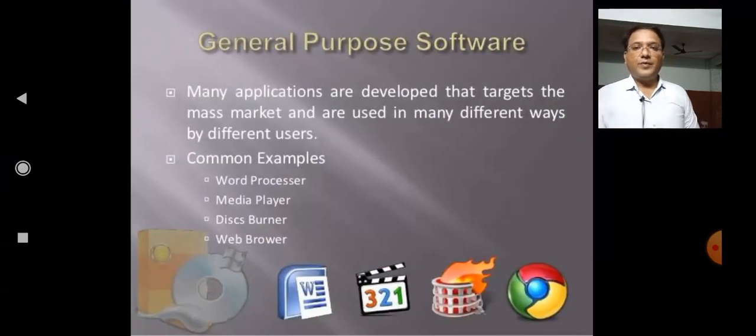So first, general purpose software. General purpose application software refers to computer applications that are not designed for a particular business, industry or department. Many applications are developed that target the mass market and are used in many different ways by different users. Some common uses of general purpose software are word processors, media players, disk burners and web browsers.